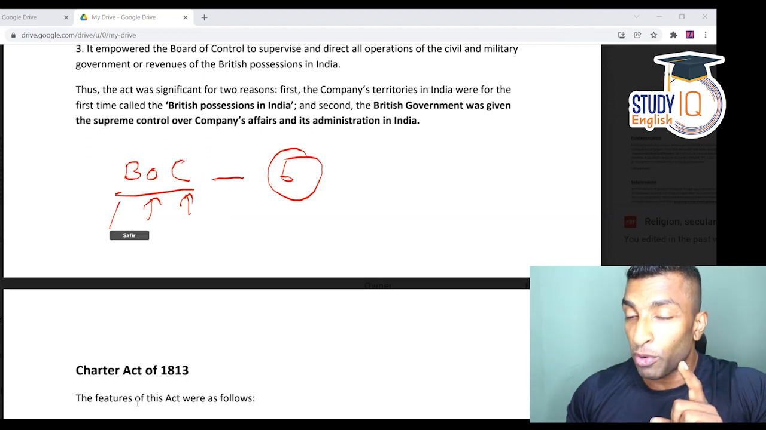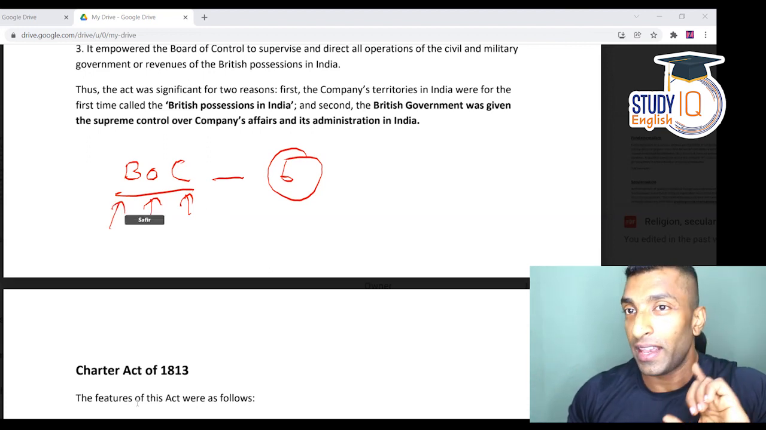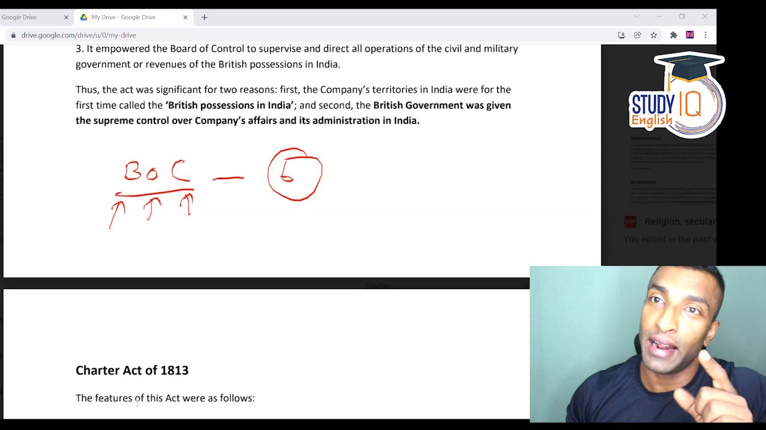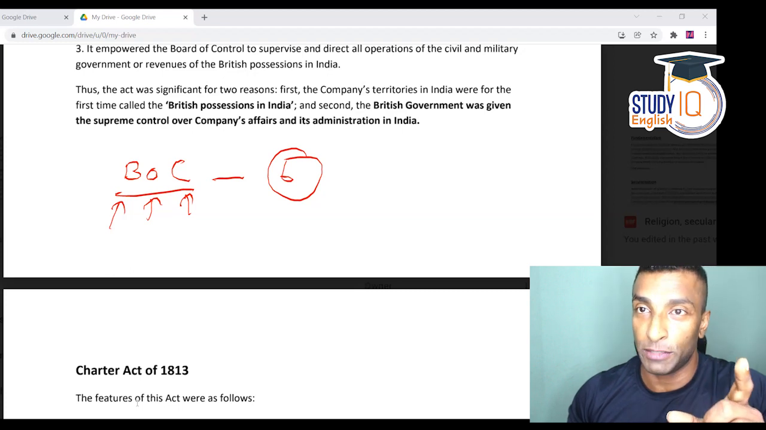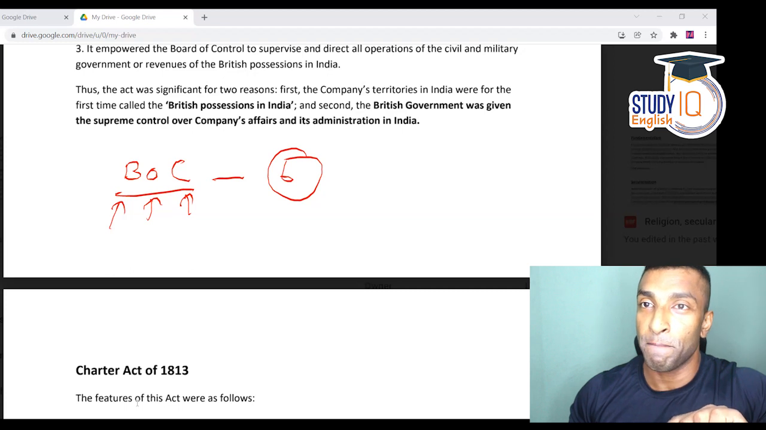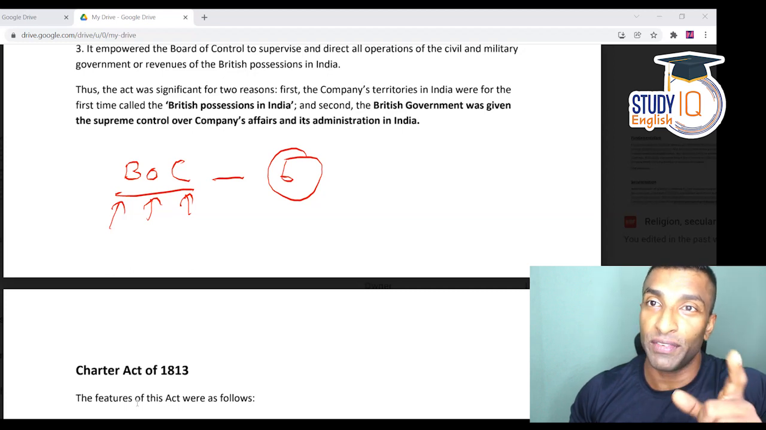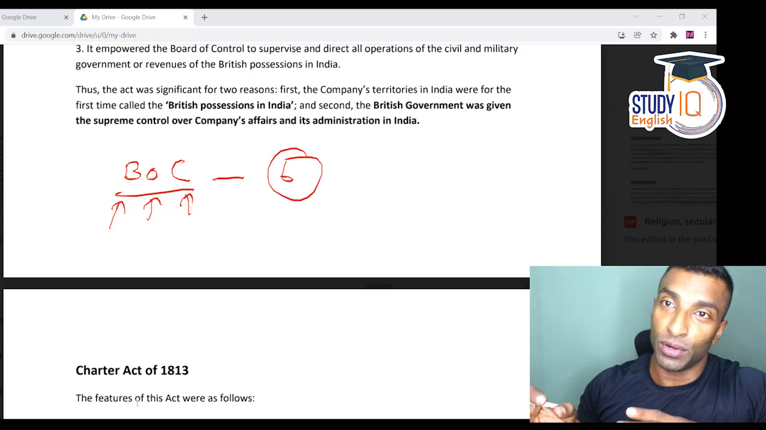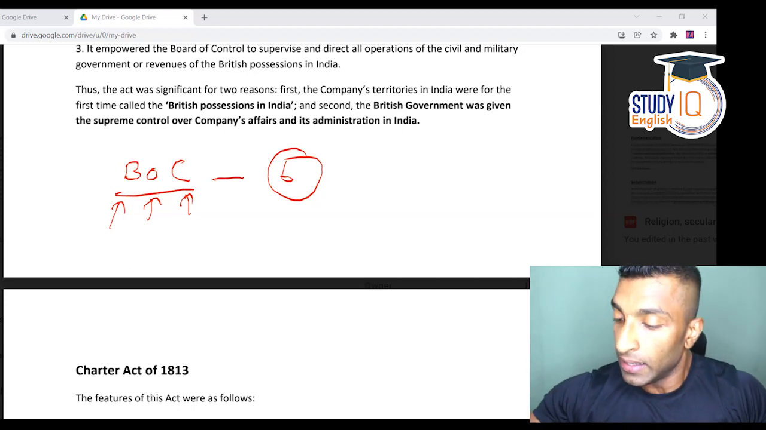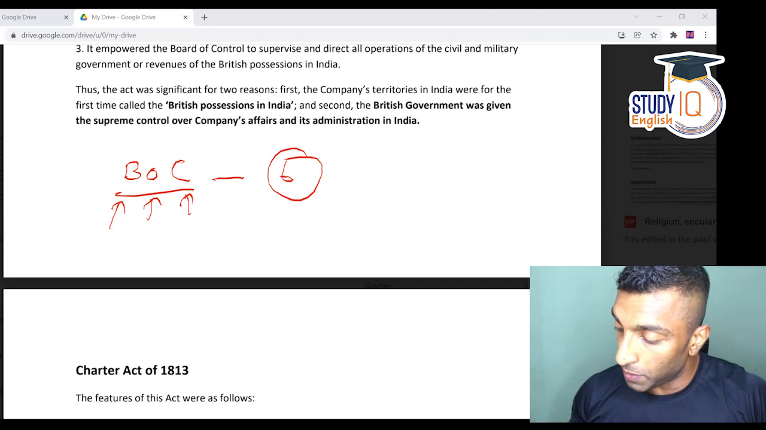And I hope you know about Wood's Dispatch and everything. The last president of the Board of Control was Charles Wood. He wrote a letter to the then Governor General Dalhousie related to certain reforms in education. And that was actually Wood's Dispatch. So the last president of the Board of Control was Charles Wood. And the first Secretary of State, when we discuss after 1857, is also going to be Charles Wood. So I hope this part is very clear.